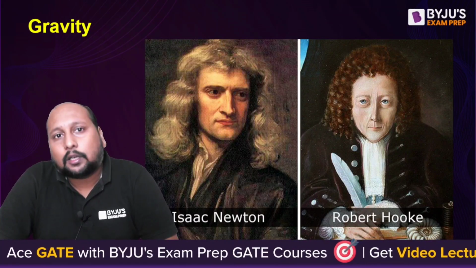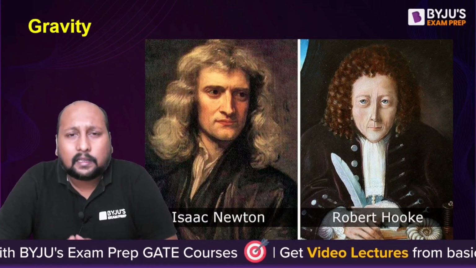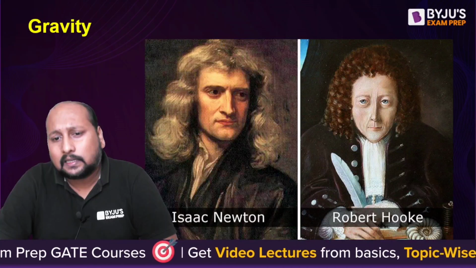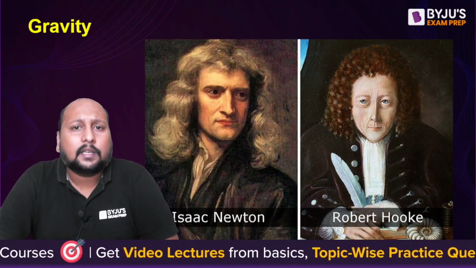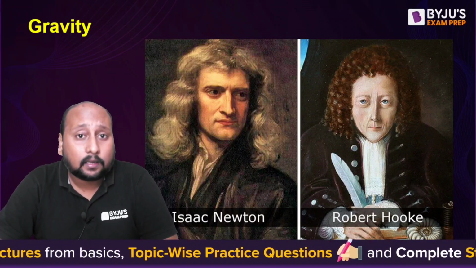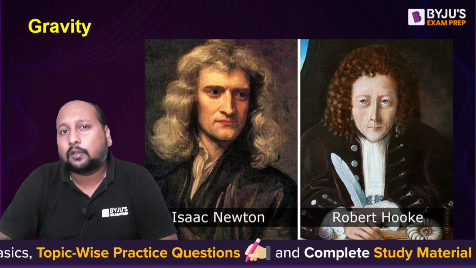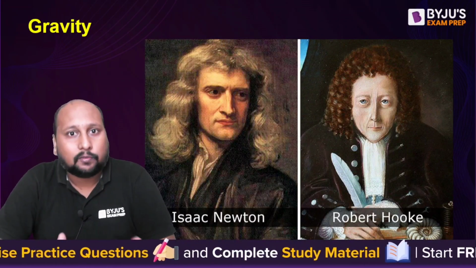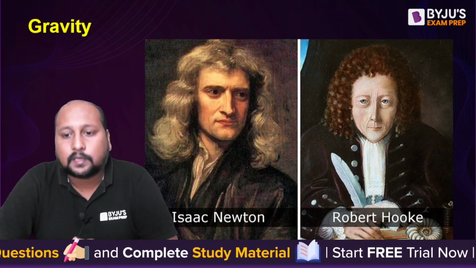There he talked about gravity, the forces between two particles, and later on, when Isaac Newton worked on this, he created the formulation, and he said that the force is always inversely proportional to the square of the distance between them, which we are still studying in gravitational forces.